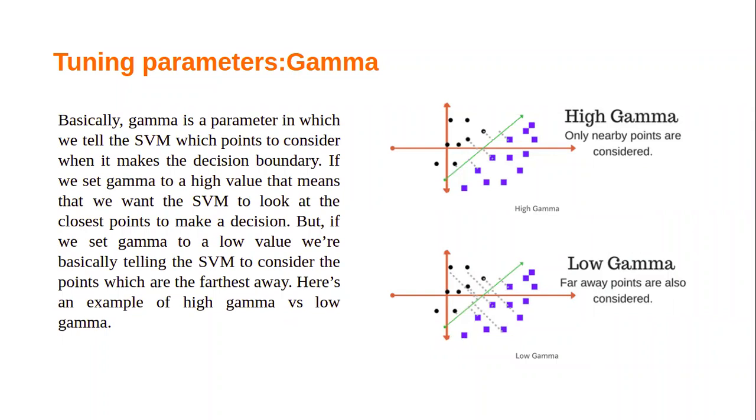Yes, Umang. In the case of low gamma, will it first capture the one which is farthest or the one which is closest? No, see what happened. Sometimes some data sets contain points which are scattered very far away.